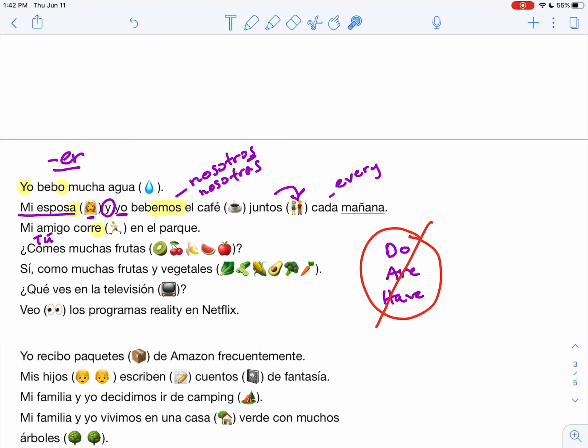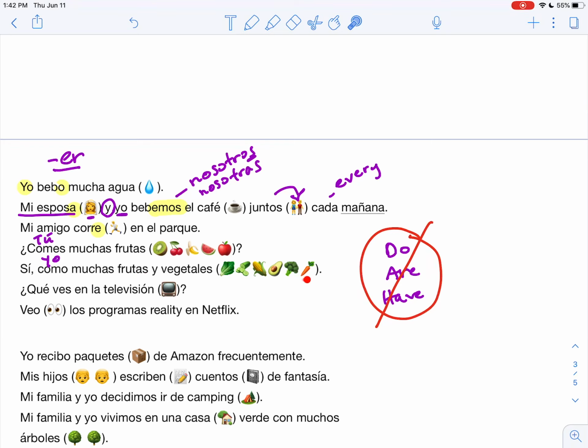We have the question, ¿comes muchas frutas? Aquí el kiwi, las cerezas, la banana, la sandía, la manzana, son muchas frutas. Sí, yo como muchas frutas y vegetales.